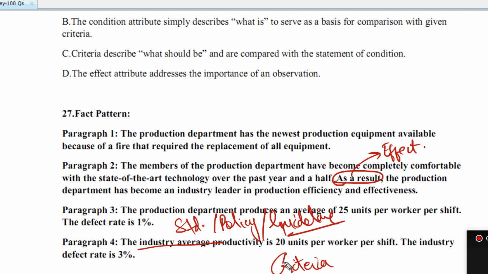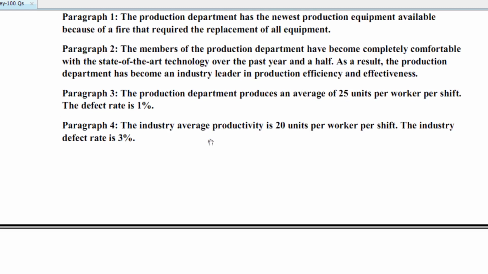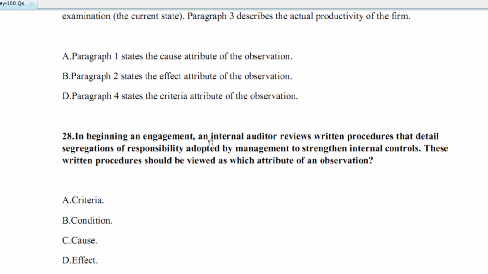Got it? So what is industry average? Industry average is a standard, which means it is a criteria. Got it? Yes, Hamad. Okay, we will do another question related to this thing. Hopefully after that it will be much clearer.